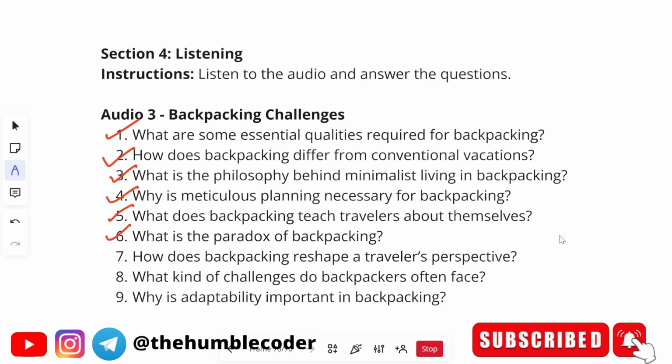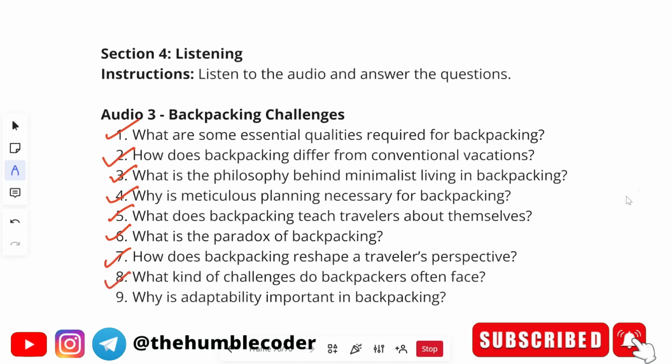Moving on to the next question, what is the paradox of backpacking? The correct answer will be: the paradox of backpacking is that while it removes indulgences, it enriches the traveler's life. Moving on to the next question, how does backpacking reshape a traveler's perspective? The correct answer will be: backpacking reshapes a traveler's perspective by making them more adaptable and appreciative of simplicity.